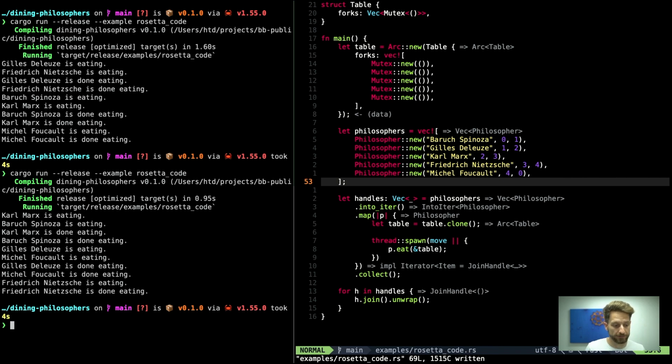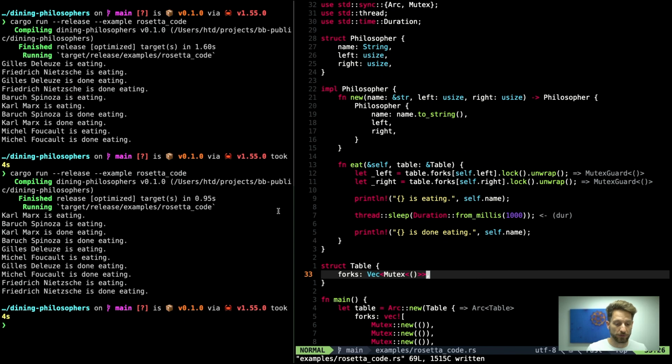So why is that? Well, on modern computers, acquiring the 2 locks is very, very fast. So if you look at the code here, where we are getting the left and the right mutex, we are doing this in sequence. So all the threads are starting one after another, and they right away start with this eat method. And apparently starting up a thread is slower than acquiring a mutex guard. So even in the deadlock configuration, this kind of works out.